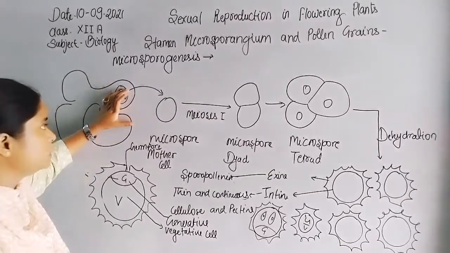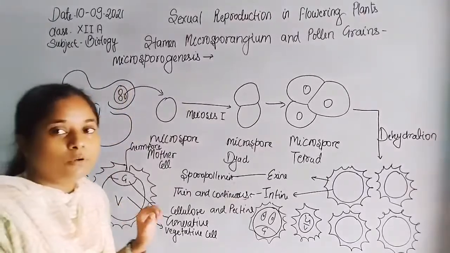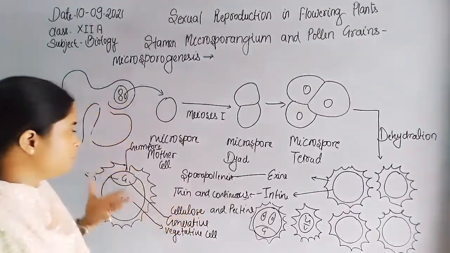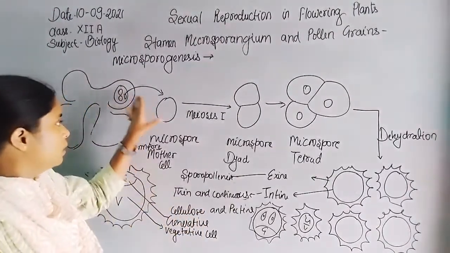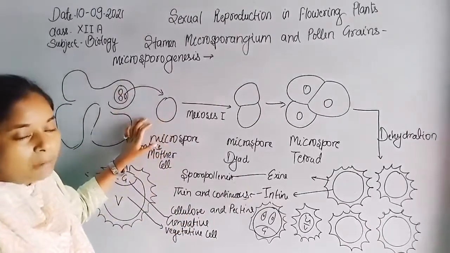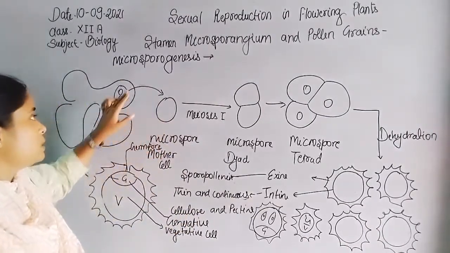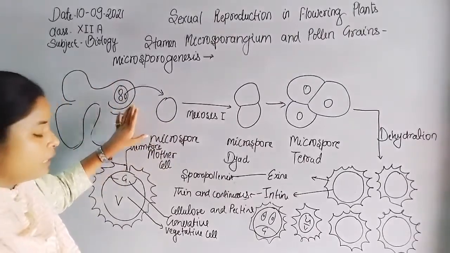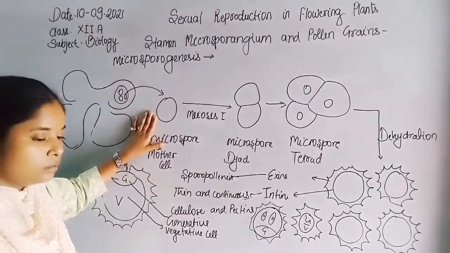The outer three layers provide protection to the developing microspore mother cell, while the innermost layer, the tapetum, provides nutrition to the developing cell.